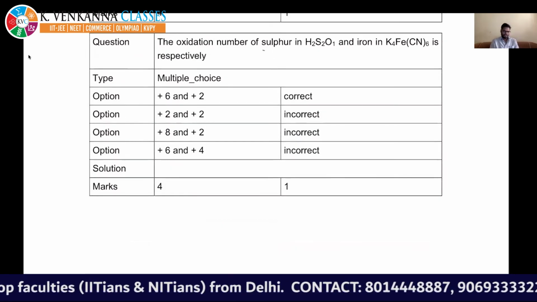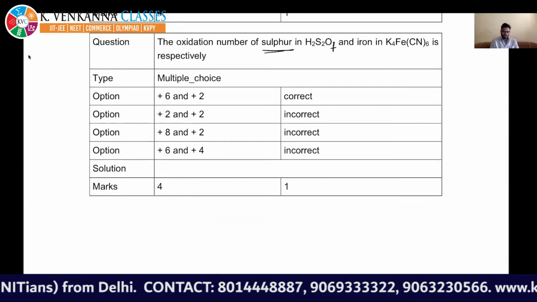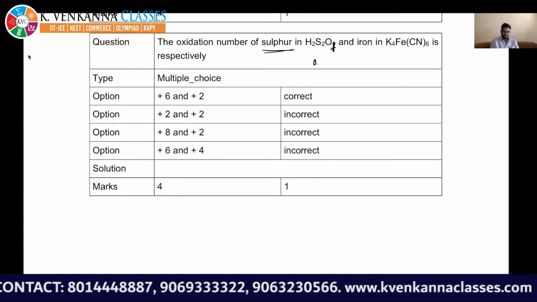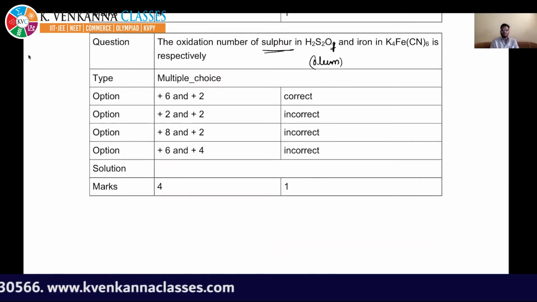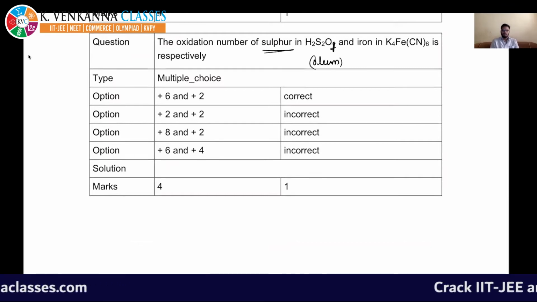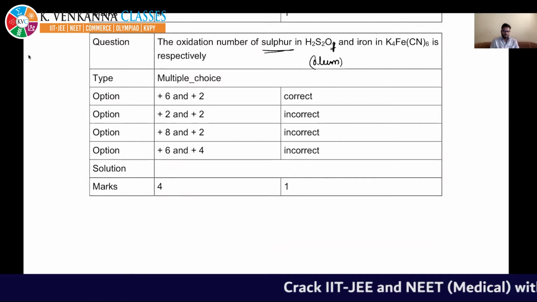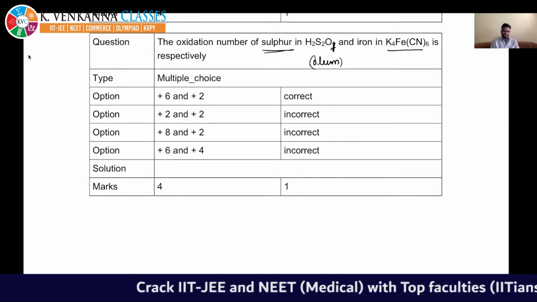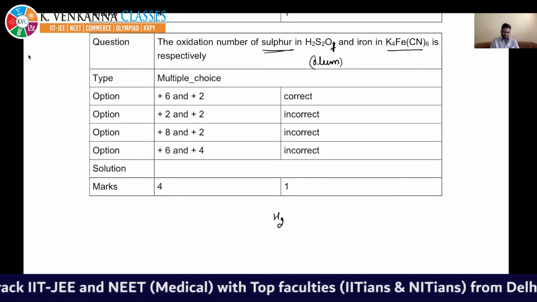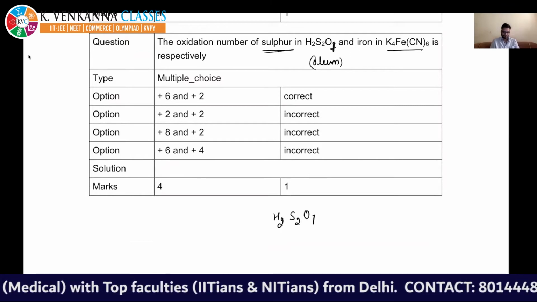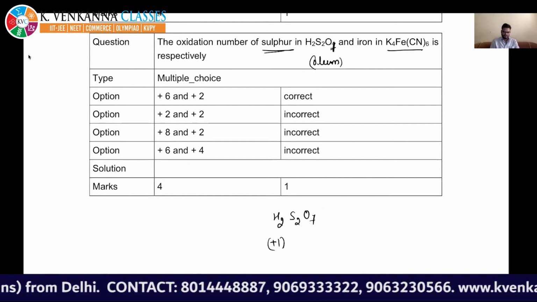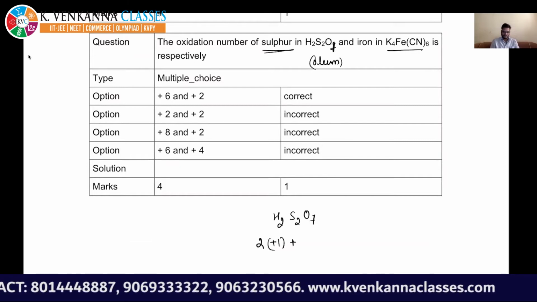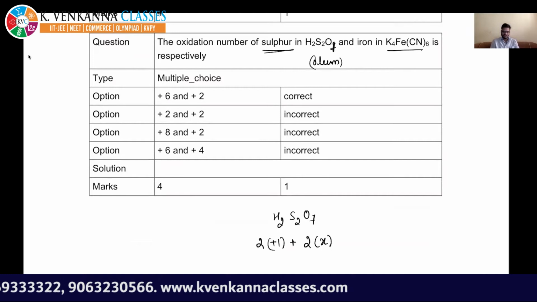The oxidation number of sulfur in H2S2O7, also known as oleum. If you see, hydrogen connected with a non-metal will have +1. There are 2 hydrogen. Let's say sulfur is having X. There are 2 sulfur.